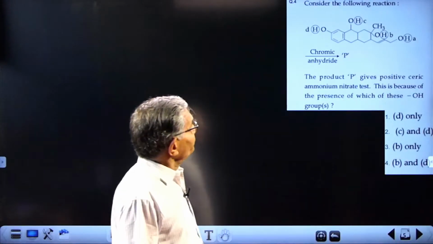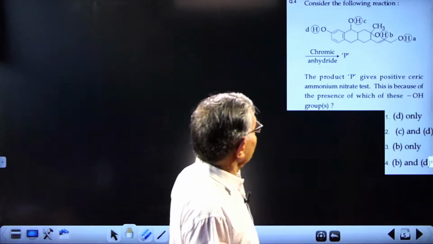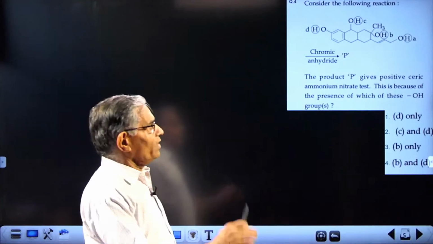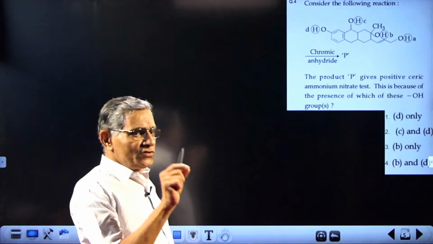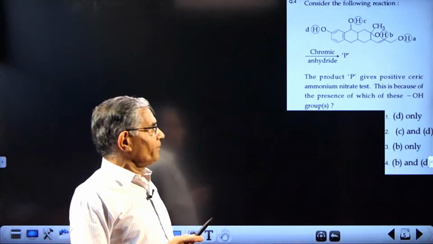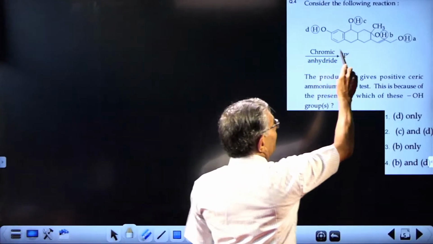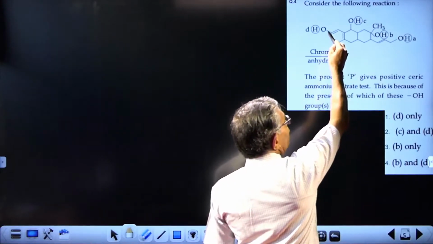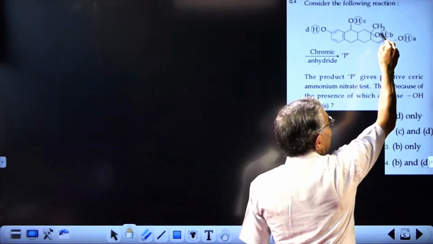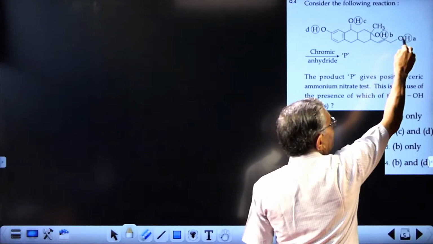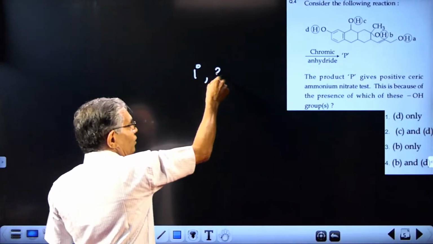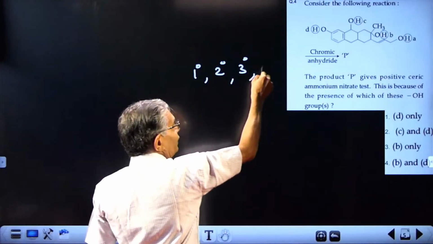Next question 4. Consider the following reaction. It's not a difficult question, but not easy also, because there is a reaction mentioned there which is not so familiar, as it is not given in NCERT. What is that? A compound containing several types of OH. This one is phenolic OH. This is a secondary alcohol group, this is a tertiary alcohol group, and here is a primary alcohol group. So this compound contains primary alcohol, secondary alcohol, tertiary alcohol, and phenol.